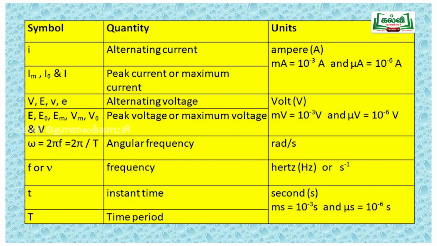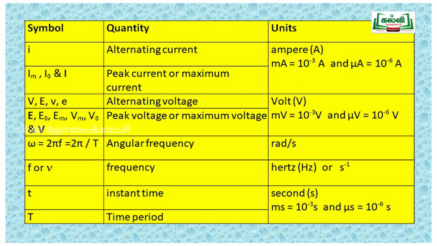And similarly for voltage, alternating voltage, alternating EMF, E, V, small e, curl e, etc. will be used. And for the maximum value, E naught, Em, bold V, V naught are used, and it is expressed in the unit of volt, also millivolt, 10 power minus 3 volt, or 10 power minus 6, microvolt. So here the general notations are given, and they may also use some other notations in the problems. If they use some other notation, they will specify that. Suppose they use epsilon for EMF, they will give that epsilon is the EMF.